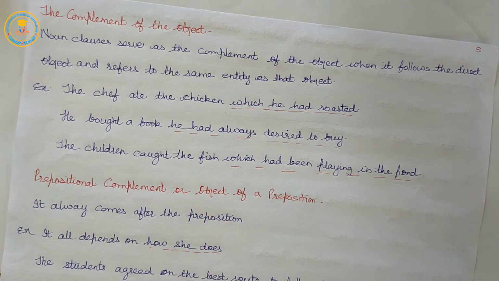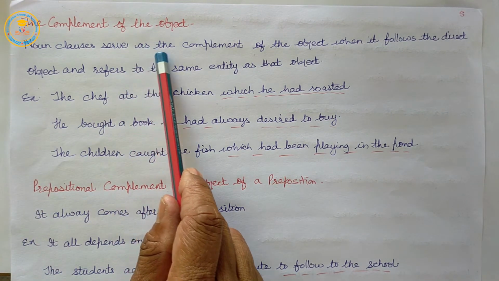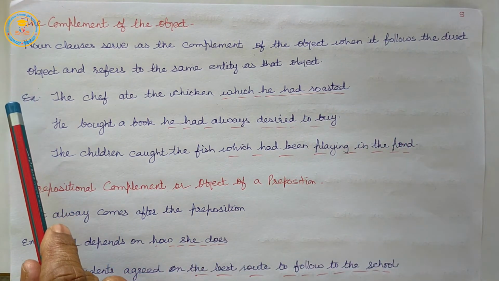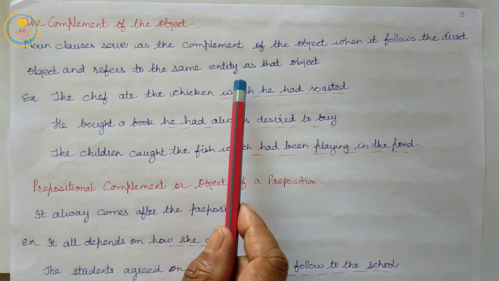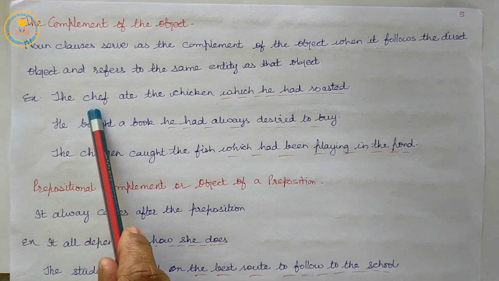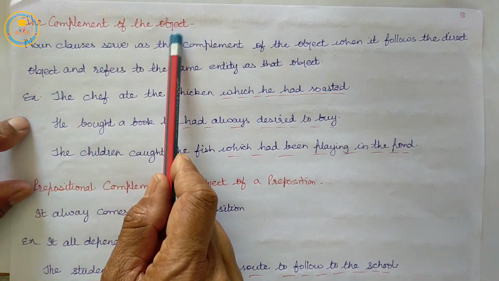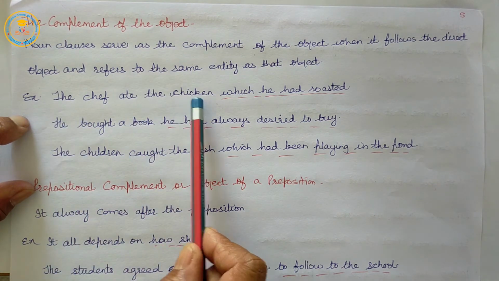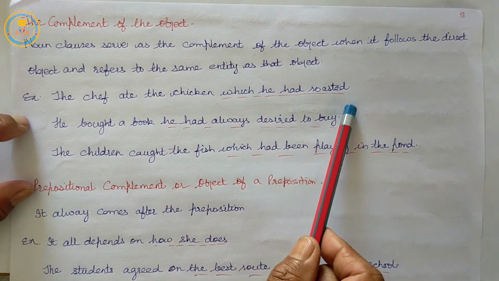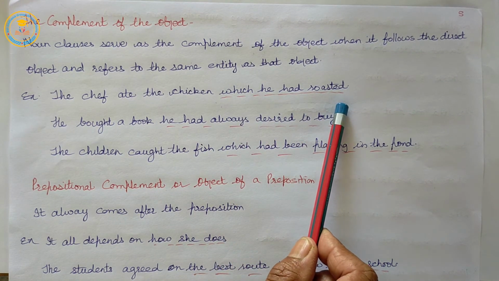So the complement of the object. A noun clause serves as the complement of the object when it follows the direct object and refers to the same entity as that object. Example: the chef ate the chicken which he had roasted.